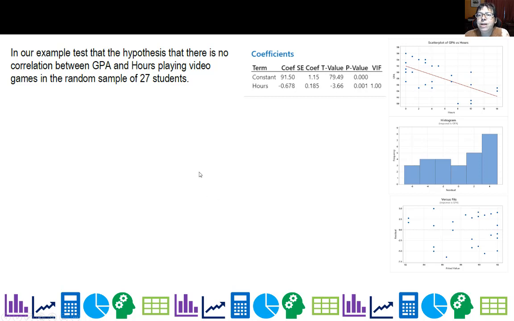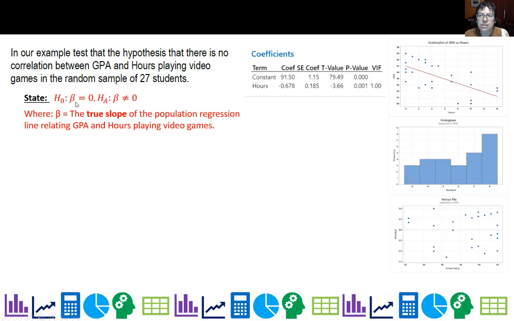Okay, so in our example, we have a previous example where I did the conditions. The stats teacher took a random sample of 27 students and recorded their GPA and the hours they reported playing video games. And so our null is that the true slope is 0, but we're going to test if it's not. So we're saying there's no relationship here, but here we're saying, oh, maybe there is. Where beta is the true slope of the population regression line relating GPA and hours playing video games.